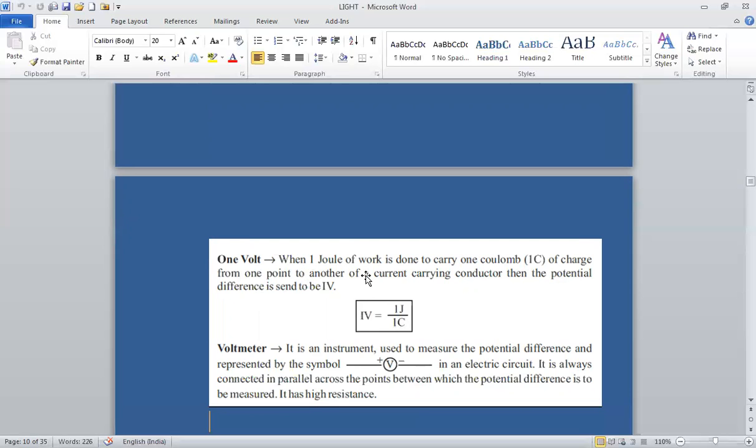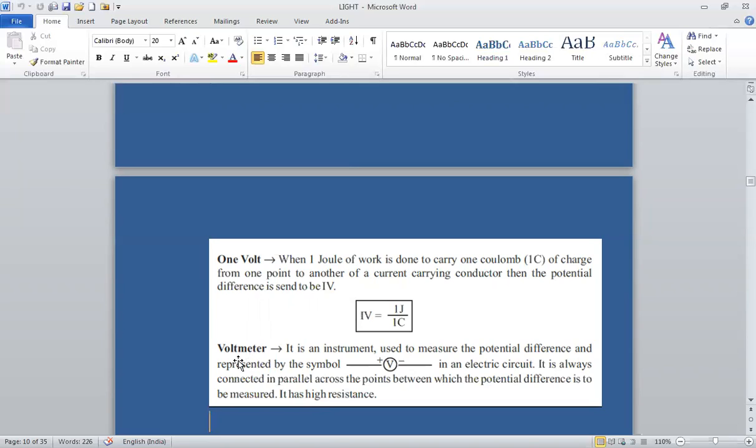When 1 joule of work is done to carry 1 coulomb of charge from one point to another in a current carrying conductor, then the potential difference is said to be 1 volt. And we can also say that electric potential is said to be 1 volt if 1 joule of work is done in moving 1 coulomb charge from infinity to a point in an electric field.